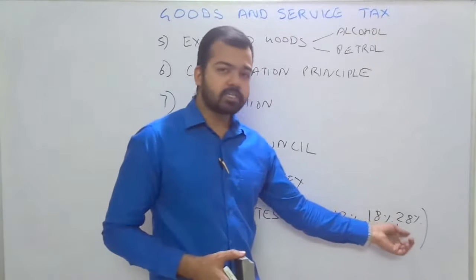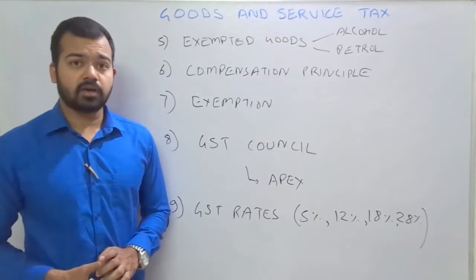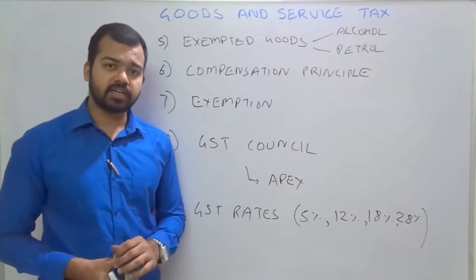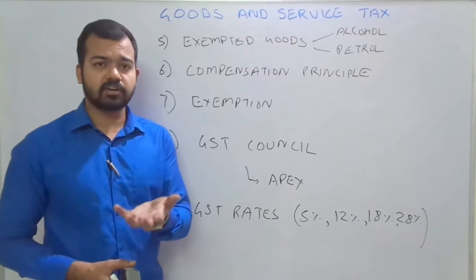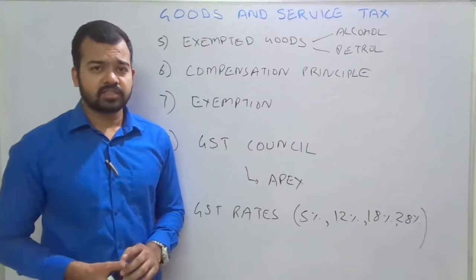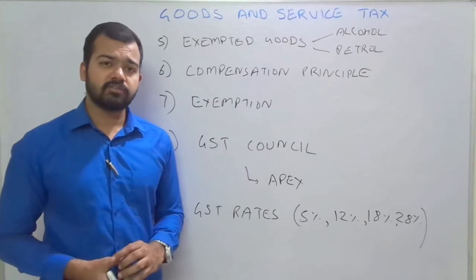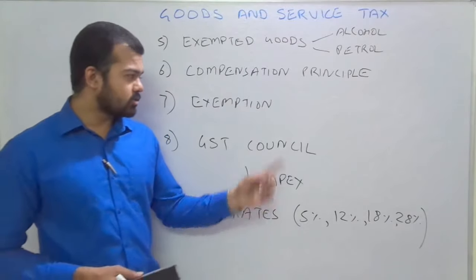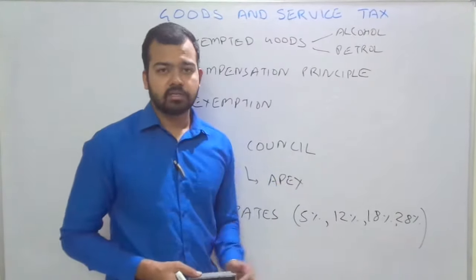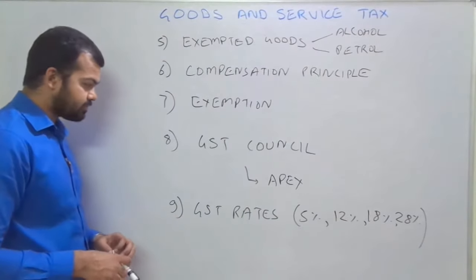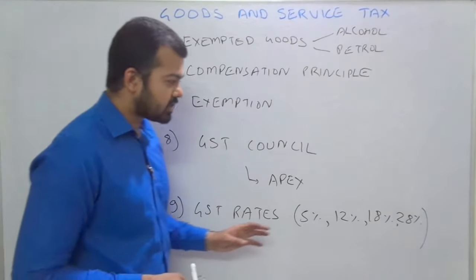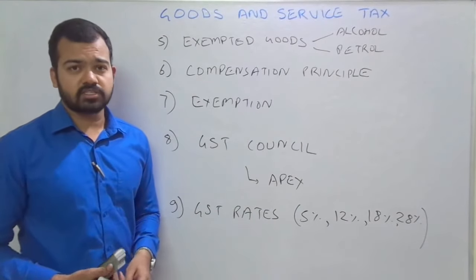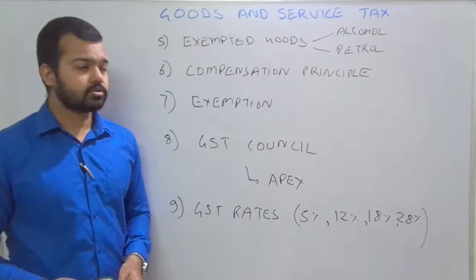Over and above 28% there is a cess. The state governments a lot of the time oppose the cess, but the central government said that in order to compensate the state governments we need to impose cess. That is why recently on luxury vehicles there will be a cess of 15%. So in order to compensate, the government is collecting cess over and above 28%. So these are the major recommendations of the GST Council, or the salient features of this GST which was implemented on the 1st July 2017.